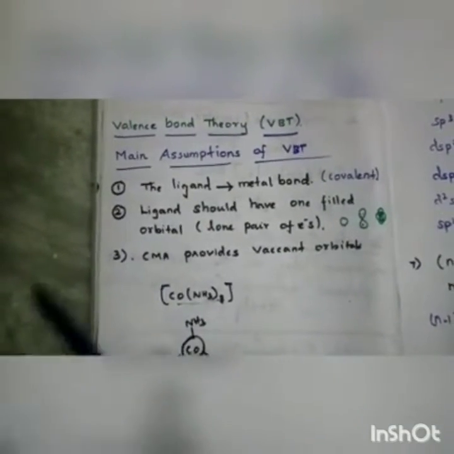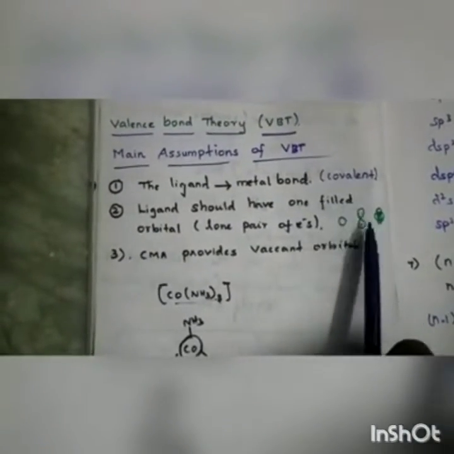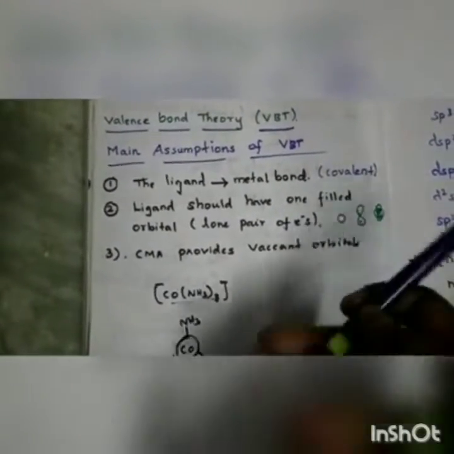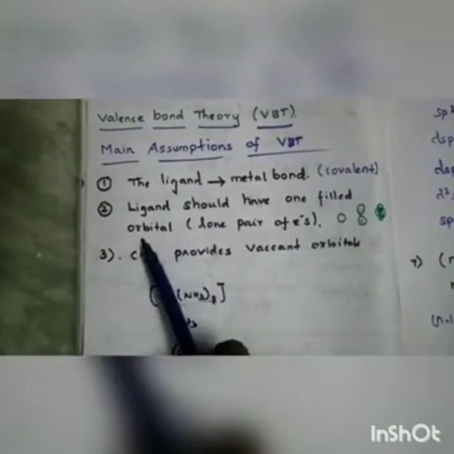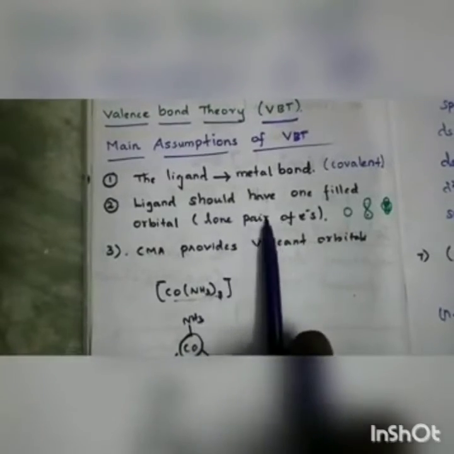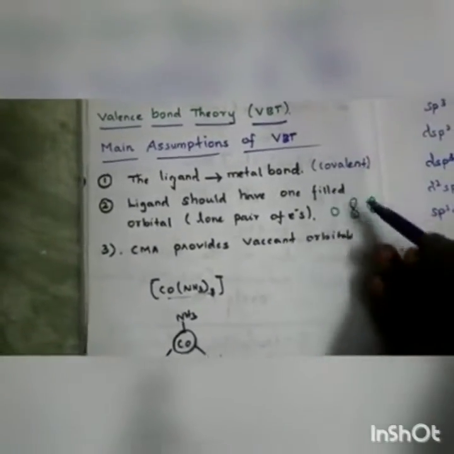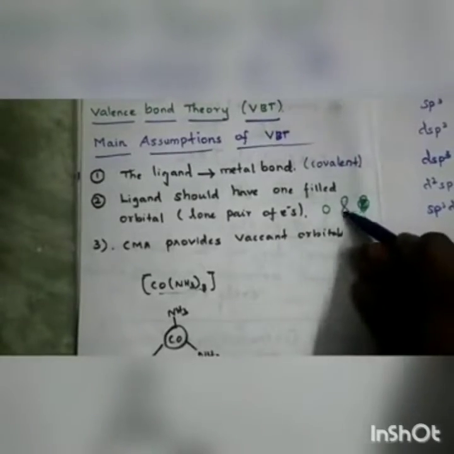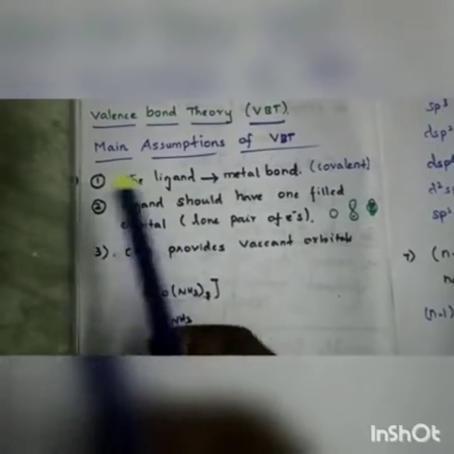And the second point: the ligand should have one filled orbital. We studied orbitals last year itself. We have s orbital, p orbital, d orbital and f orbital. The ligand should have one filled orbital containing a lone pair of electrons, in order to accommodate the central metal atom.